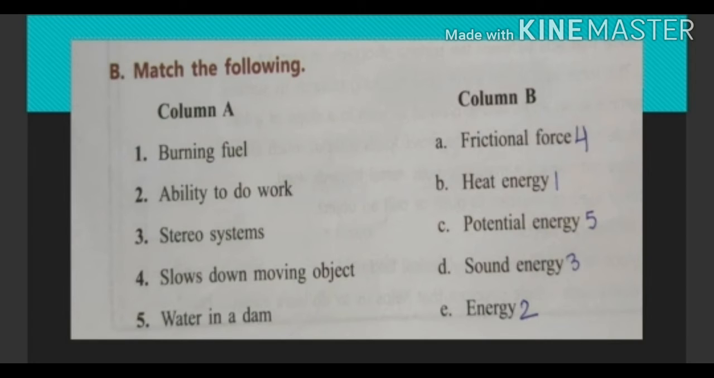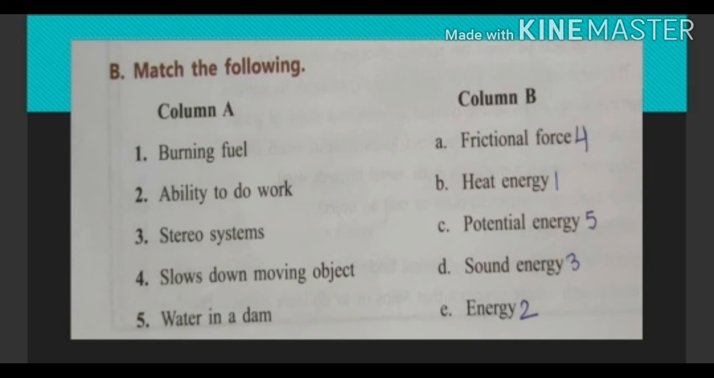Now children, question B, match the following. Column A, column B. First is burning fuel. Its match is heat energy. Second is ability to do work. Its match is energy. Third is stereo system. Stereo system matches sound energy.